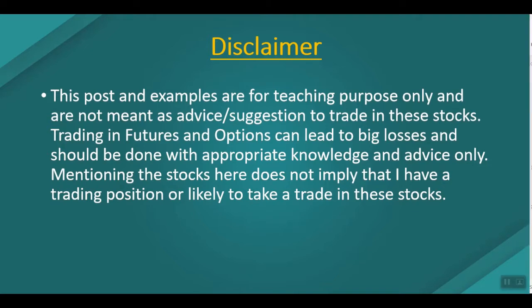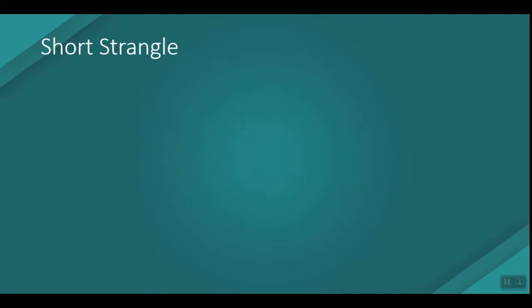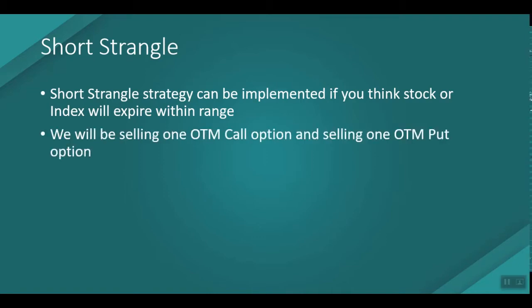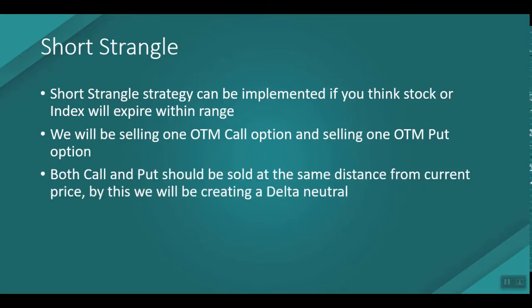The short strangle strategy can be implemented if you think that the stock or index will expire within a particular range. We'll be selling one out-of-the-money call option and selling one out-of-the-money put option to build this short strangle strategy. Both the call and put option should be sold at the same distance from the current price. By this we'll be creating a delta neutral strategy.